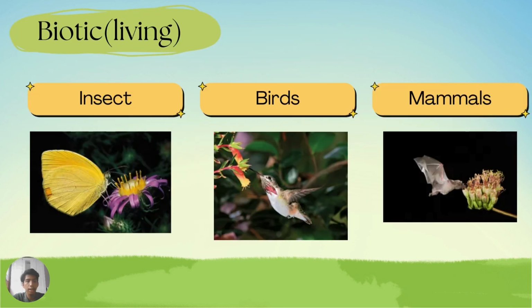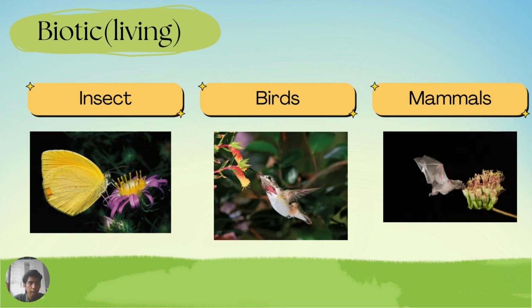So, abiotic, and living. We have three: insects, birds, and mammals. Insects are the common pollinator. Insects like bees, butterflies, and beetles move pollen from a flower's male anther to its female stigma in order to facilitate seed production and fertilization.